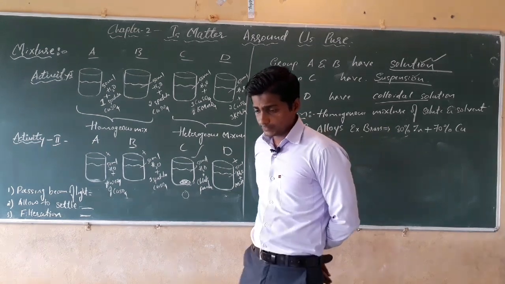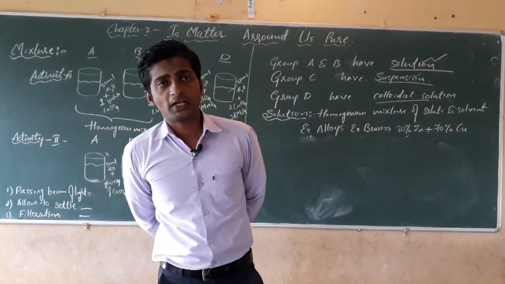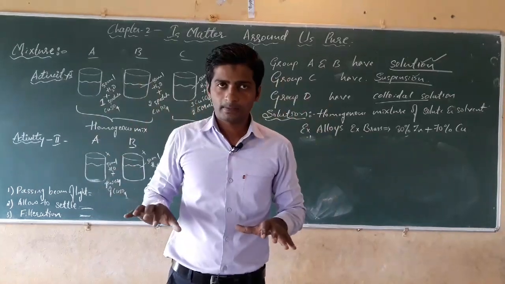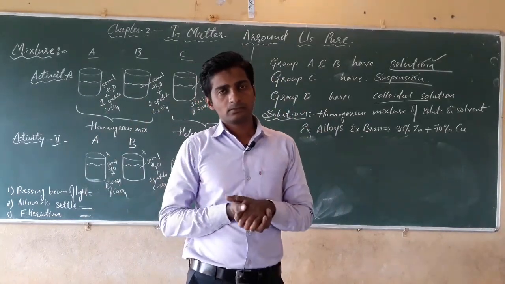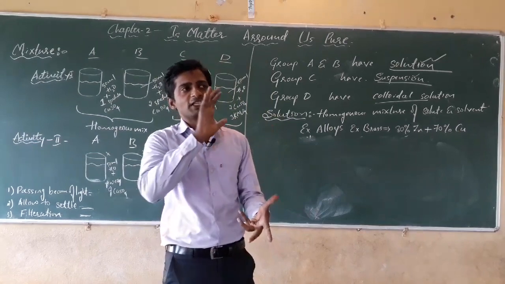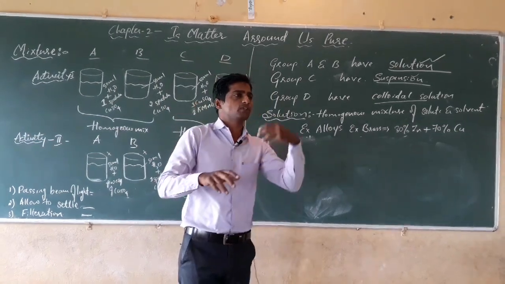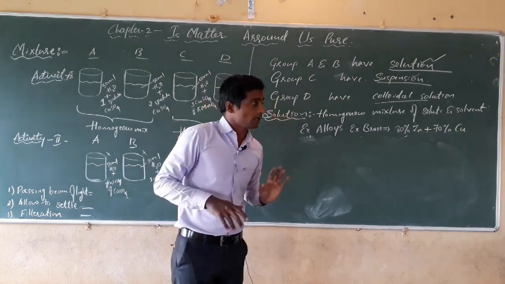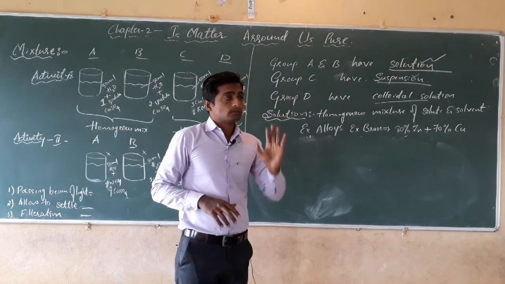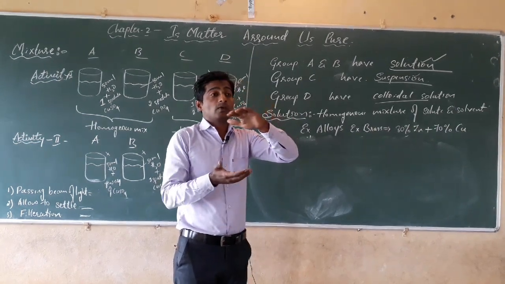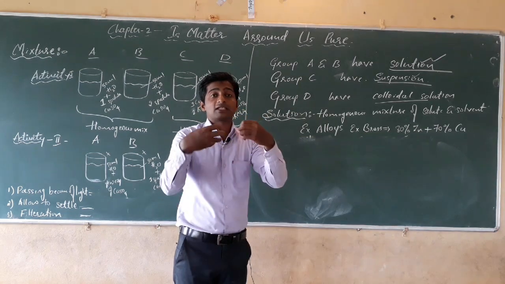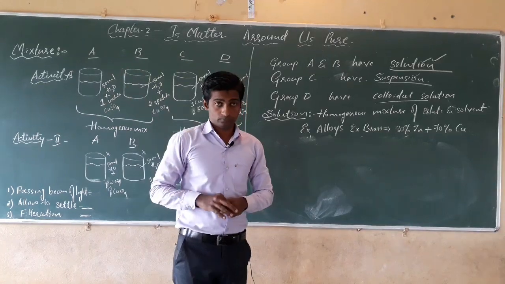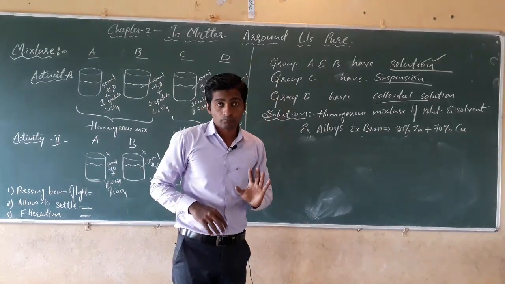Before we start, we have to know whether the things around us are pure. When we purchase materials from the shops, for example a ghee box, we commonly say that it is 100% pure, or that milk is 100% pure.